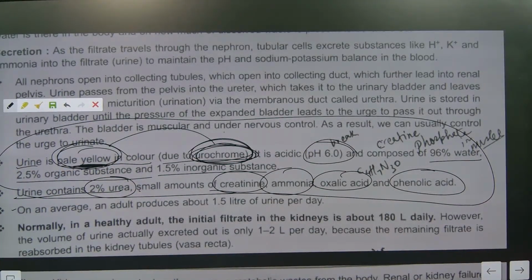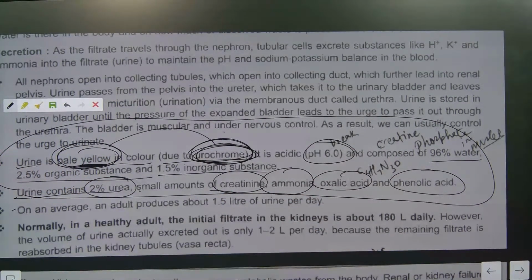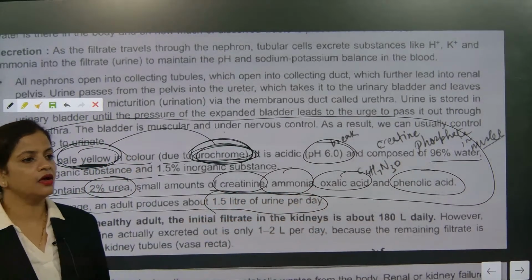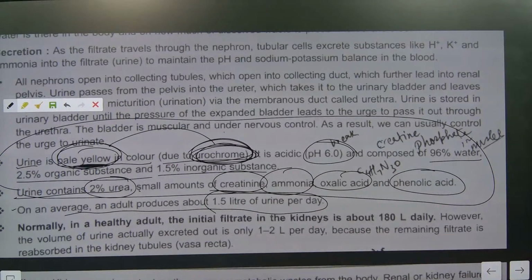What is the color of urine? Pale yellow. Why? Because of the presence of urochrome. Is urine acidic or basic? What is the pH level? 6. How much is the water percentage? How much organic substance? How much inorganic substance? Urine contains how much percent of urea? Creatinine, ammonia, oxalic and phenolic acid in very small amounts. Understood? How much urine does an adult average every day? 1.5 liters. Understood? 1.5 liters. Note down.